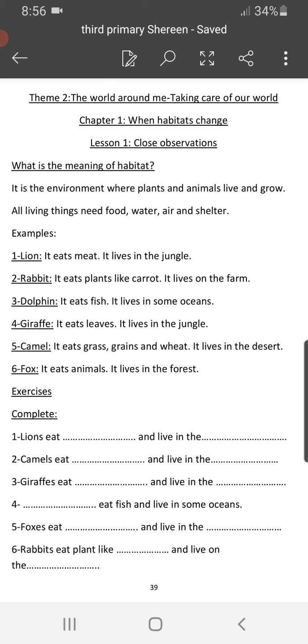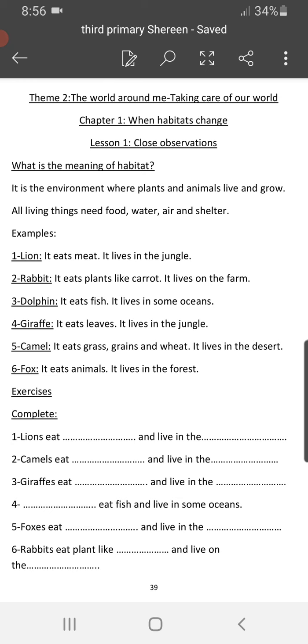Number five, the camel. Yes, it's well known that the camel can tolerate thirst. He can drink only once per week, for example, so he can live in the desert. No animal can live in the desert like the camel. Some animals do live in this environment, but the camel is the first and most important example for the animals who live in the desert. It eats grass, grains, and wheat. Number six, fox. It eats animals like the chicken and it lives in the forest.